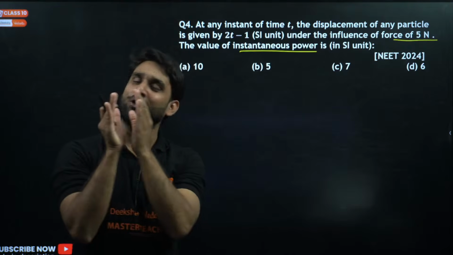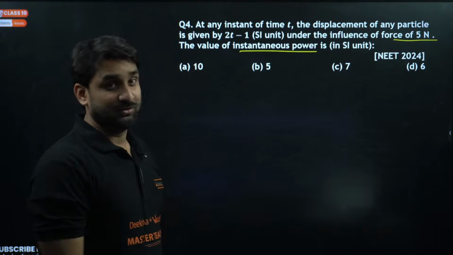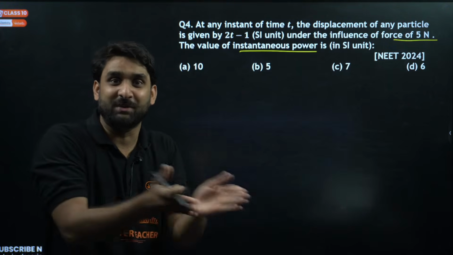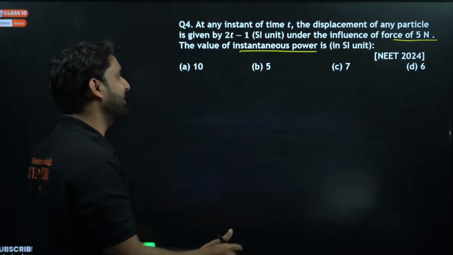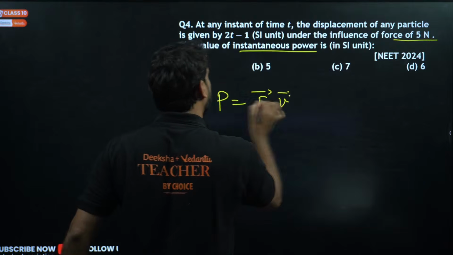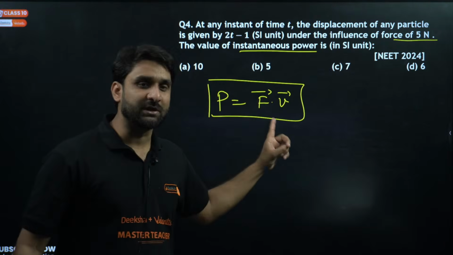So if force is given and you need to find out power, just go through the formula sheet. Do you have any formula that relates power and force? Yes, there is a formula. The power is equal to the dot product of force and velocity. Simple. This is the formula that we'll be using here.